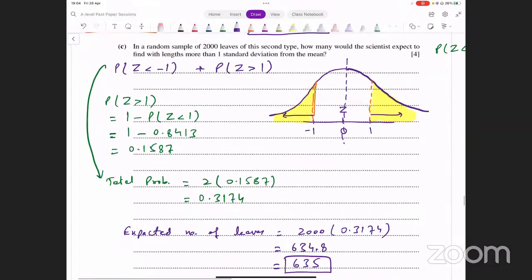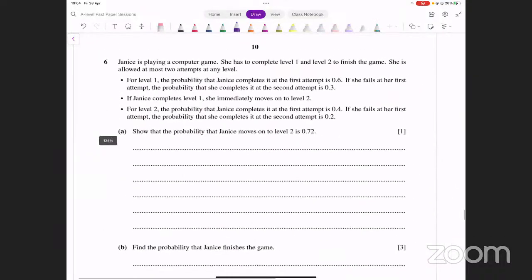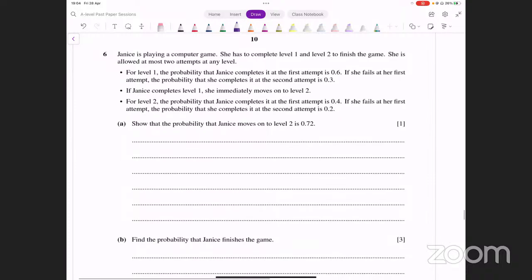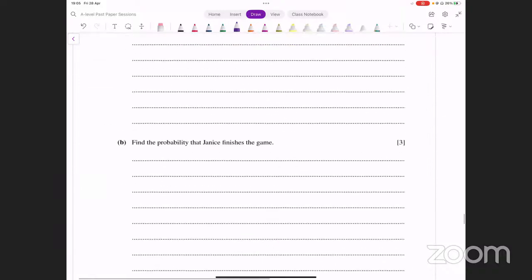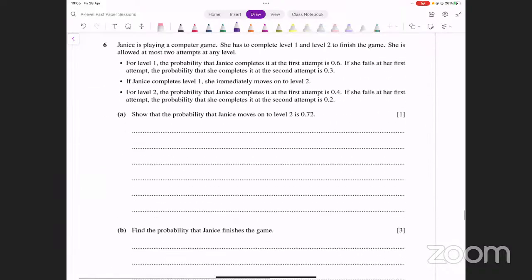Okay. All right. Let's move on to question number 6 and complete this paper quickly. So this person, Janice, is playing a computer game. I have 3 parts to this as well. Okay. Janice is playing a computer game. She has to complete level 1 and level 2 to finish the game. She is allowed at most 2 attempts at any level.